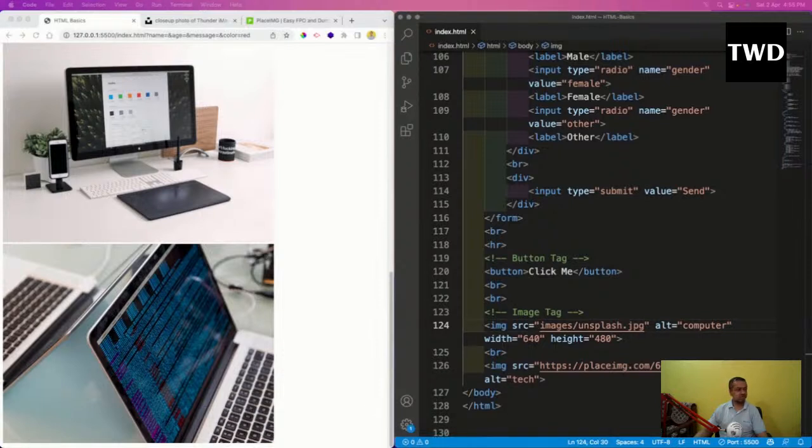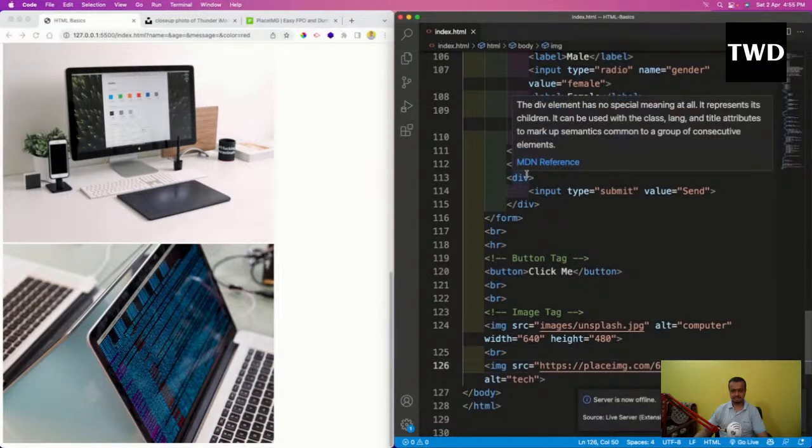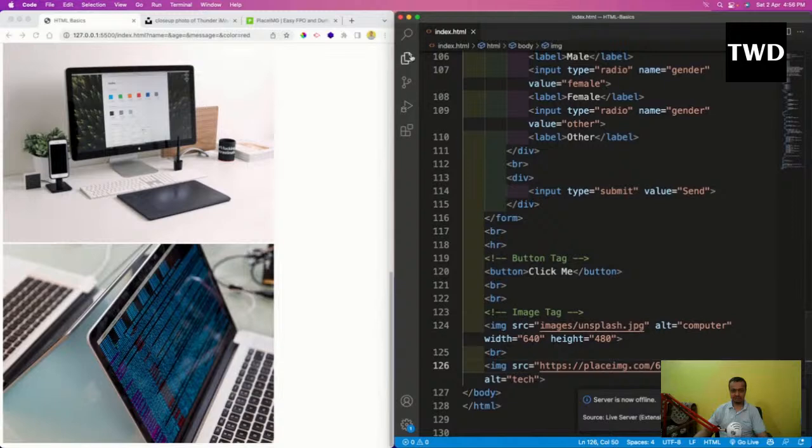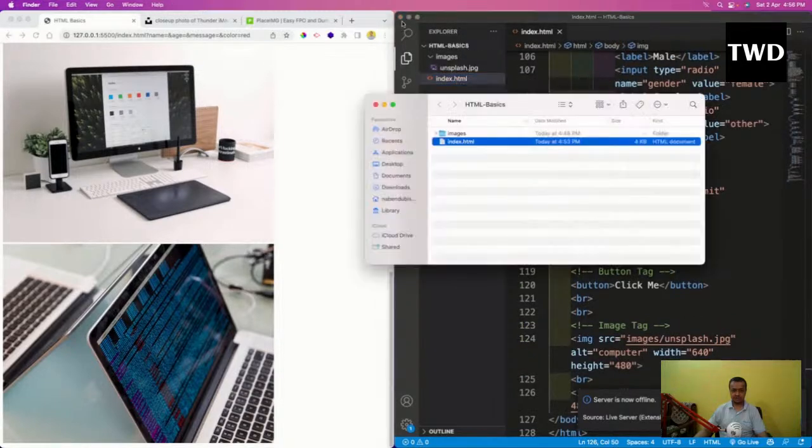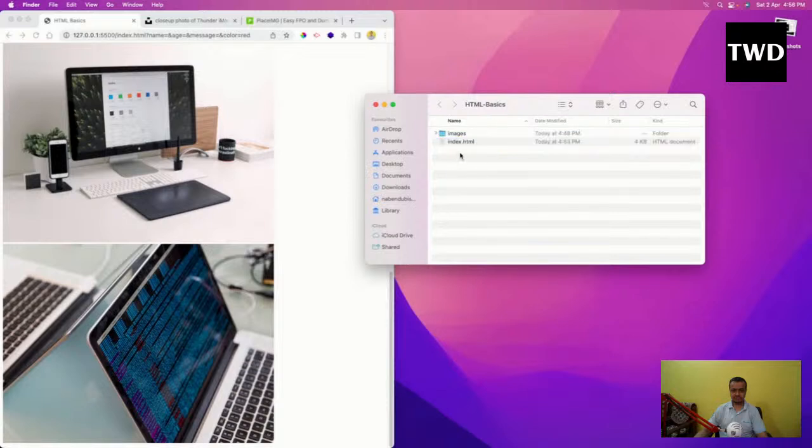We are going to use a different VS Code for learning CSS. So I'll come here and dispose it off, and maybe I want to reveal in Finder. It is not showing.